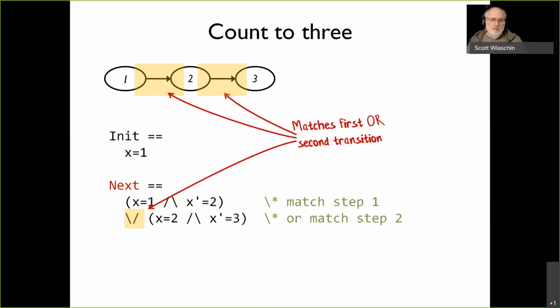It's either the first one or the second one. So the overall complete set of transitions we can do is the first one or the second one. So we're going to define the next operator to be that. All right, so that's our complete TLA+ spec for counting to 3.